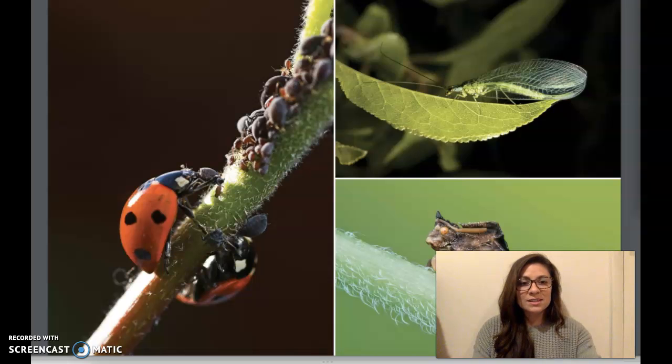Who knows what this insect is called? This insect is a ladybug. Did you know that ladybugs are some of the most helpful insects on Earth? They feed on aphids and the eggs of moths and beetles that destroy crops. Lacewings and ambush bugs also eat aphids, so farmers are happy when they see these insects on their plants.